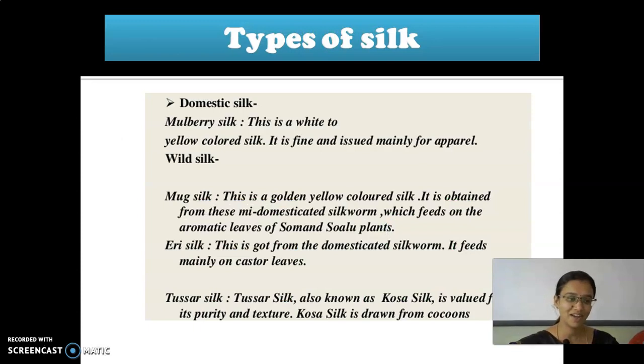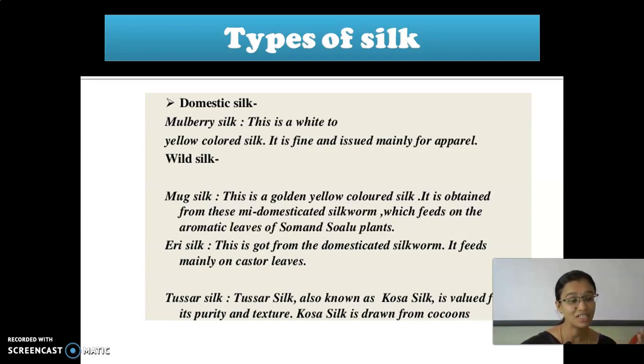There are different types of silk because there are different types of silkworms. So what do you mean by domestic? Domestic animals are the animals that live under human care.